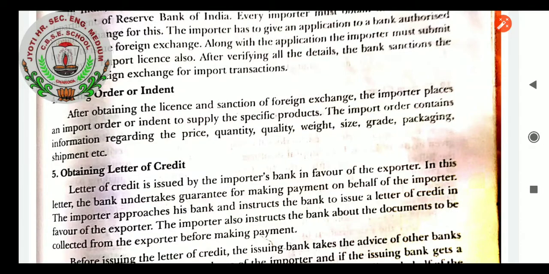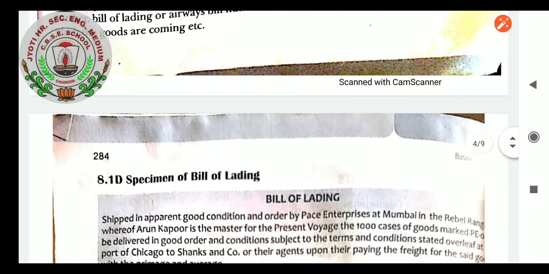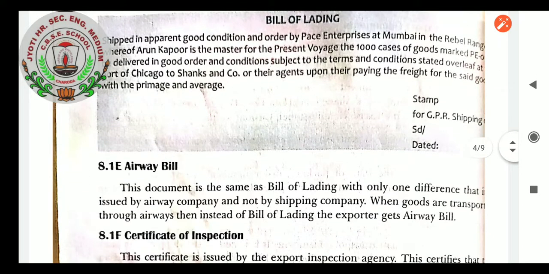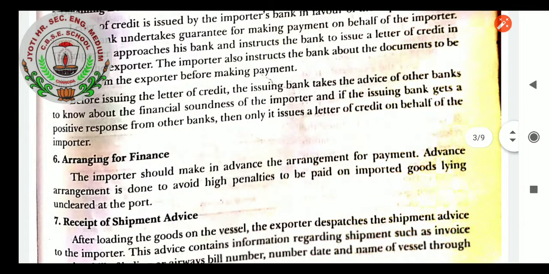Today in the class we are going to learn further topics related to international business: the terms and conditions, and the important documents needed for the import and export of goods. Yesterday we had completed the import procedure. Now let us see what the important documents are.